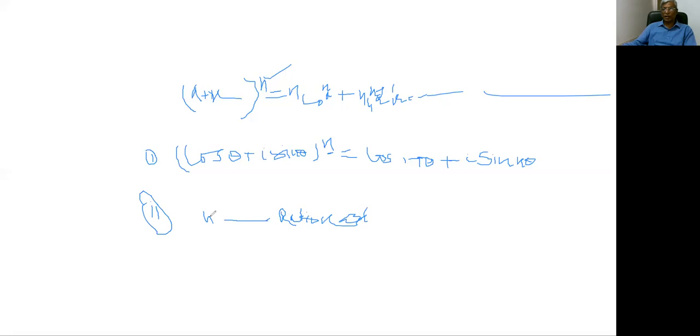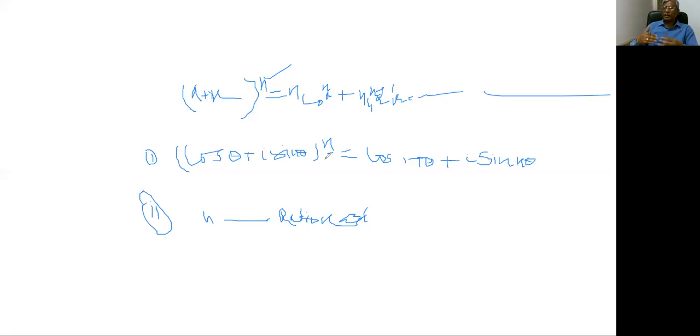If you are taking n as rational, means not an integer, a rational number is any number of the form p by q, where q is not equal to 0, and p and q are co-prime to each other.